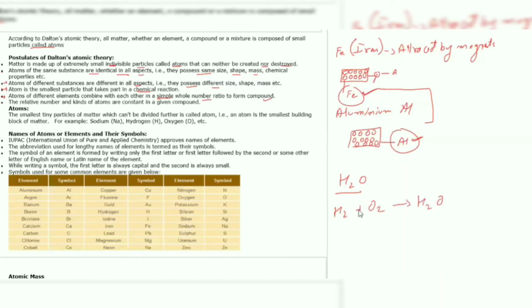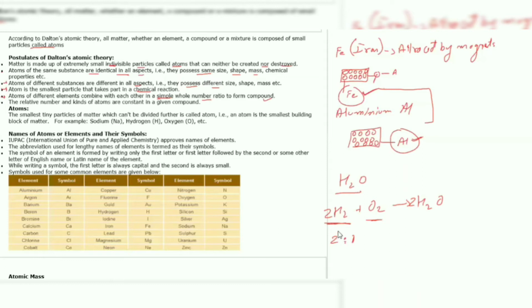But during this combination, ratio is very important. Here, for a balanced chemical equation, we write down 2 molecules of hydrogen combining with 1 molecule of oxygen to give us 2 molecules of water. So the combining ratio is 2:1.